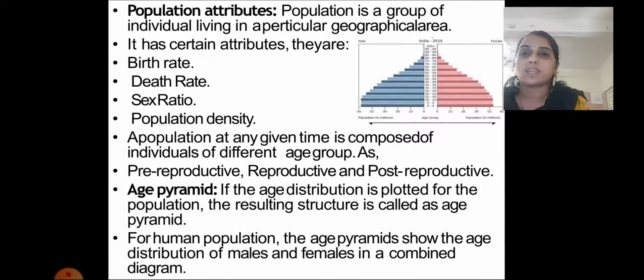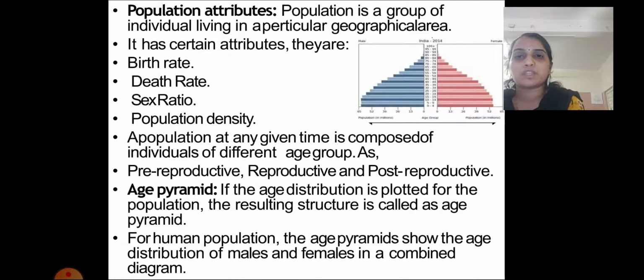Age pyramid. The age pyramid is shown in the picture over here. If the age distribution is plotted for a population, the resulting structure is called an age pyramid. By knowing the age of the whole population, we can plot a graph that shows a pyramid. So an age pyramid is a structure constructed based on the age distribution of the individuals of the particular species.